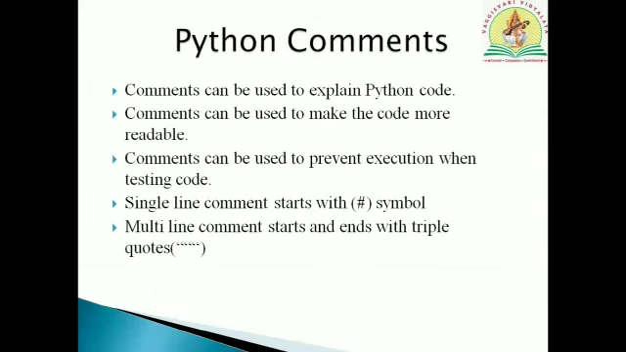Next, comments section. Python comments. Comments can be used to explain Python code. Comments can be used to make the code more readable, and they are used to prevent execution when testing code. A single line comment starts with a hash symbol and a multi-line comment starts and ends with triple quotes. So in Python, we can use the hash symbol for single line comments and triple quotes for multi-line comments. Now we can see that with an example.